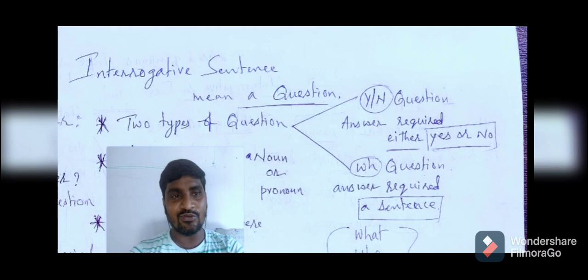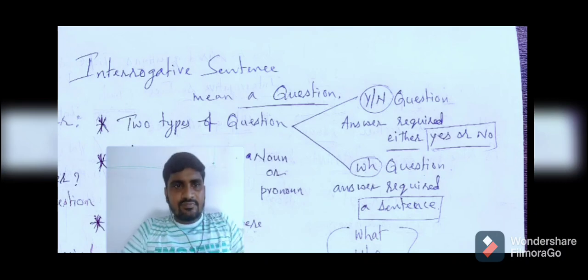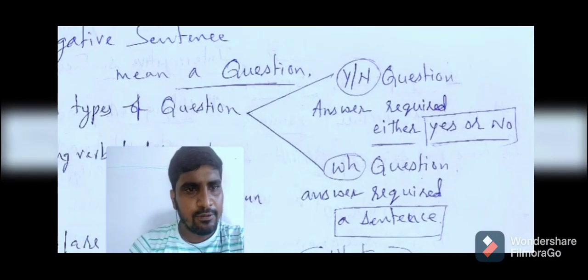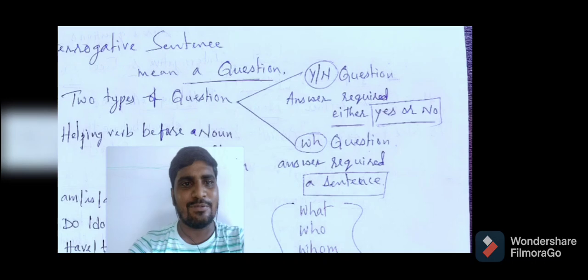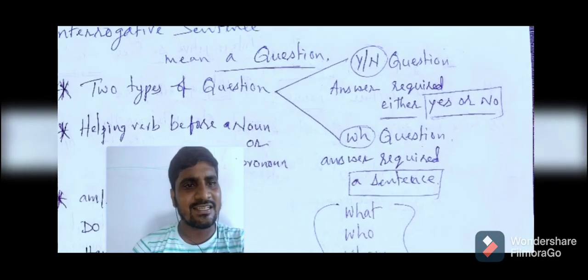No, I don't know. You would say that. See, here the answer is either yes or no. And the second type is WH questions. WH questions means, for these questions, an answer is required.